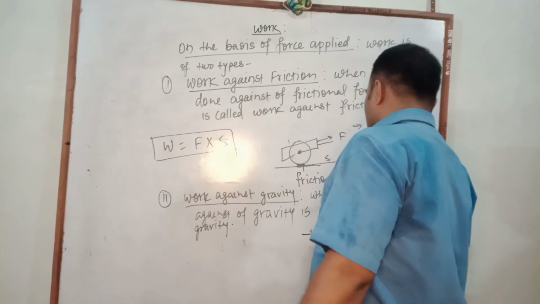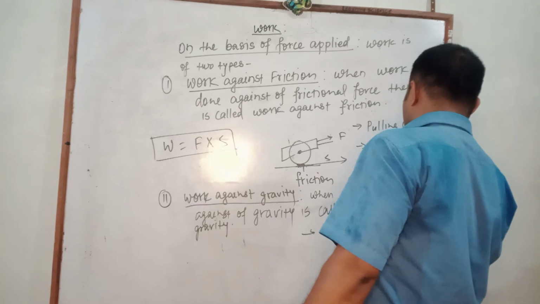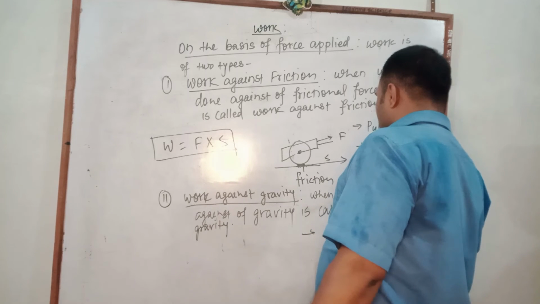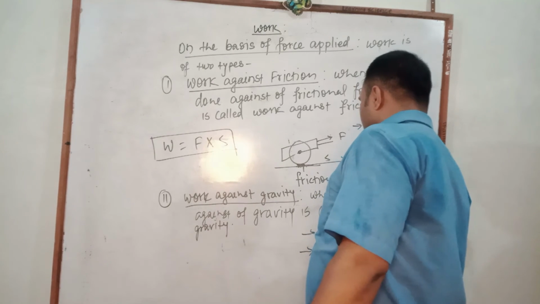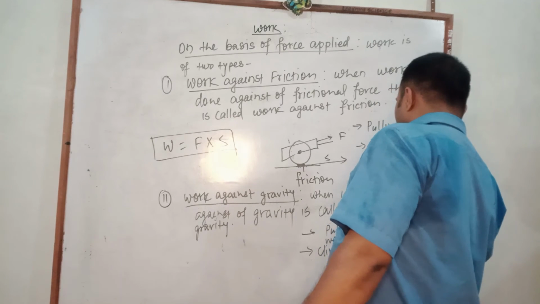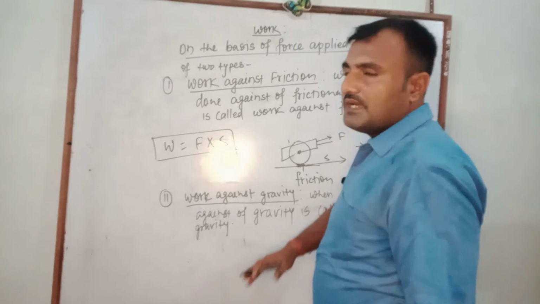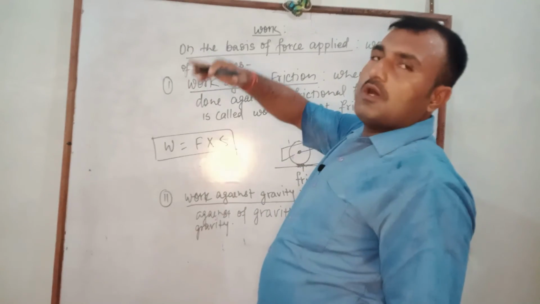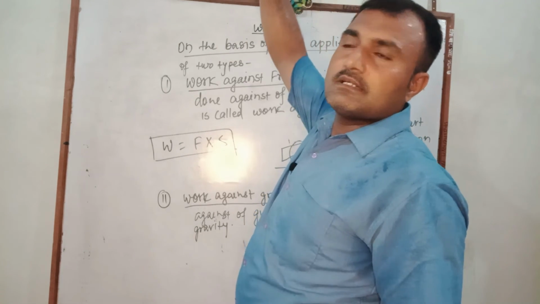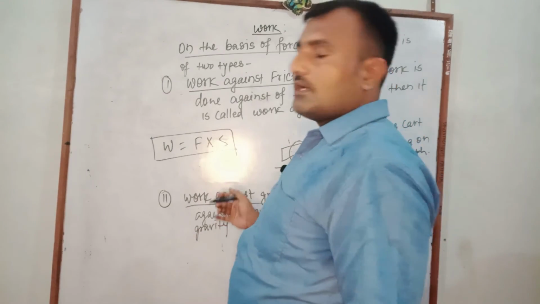As for example, pulling water from a well, climbing on a tree or ladder, or when displacement is in the opposite direction of gravity, away from the surface of the earth. On that condition, the work done is called work against gravity.